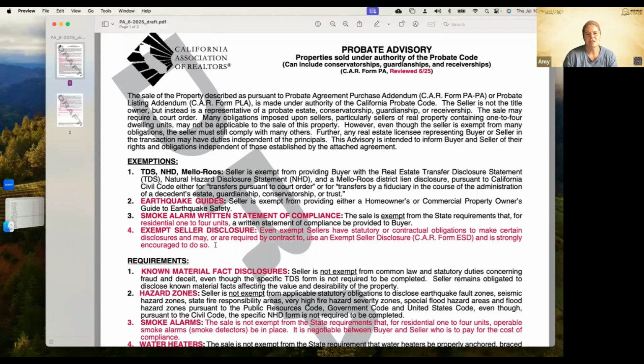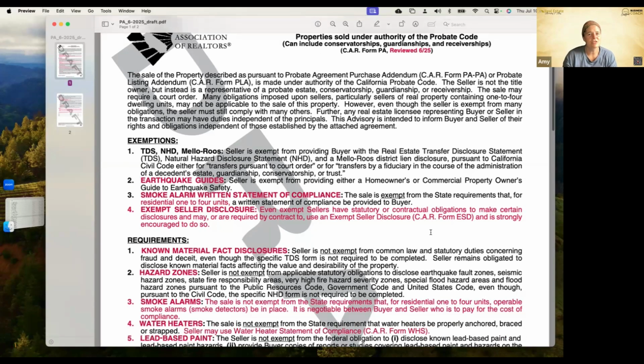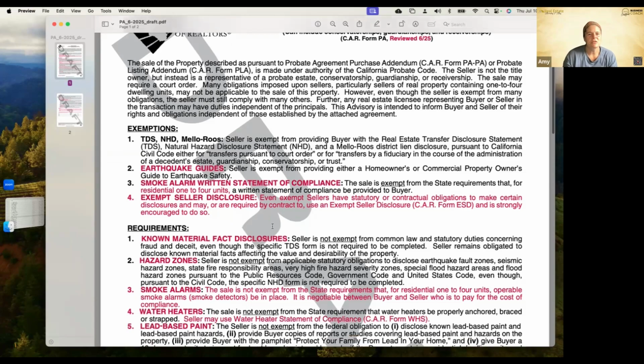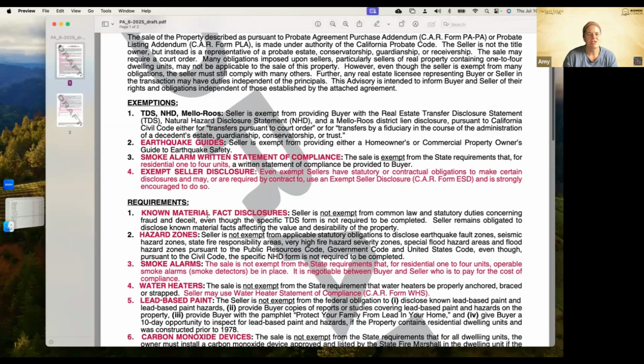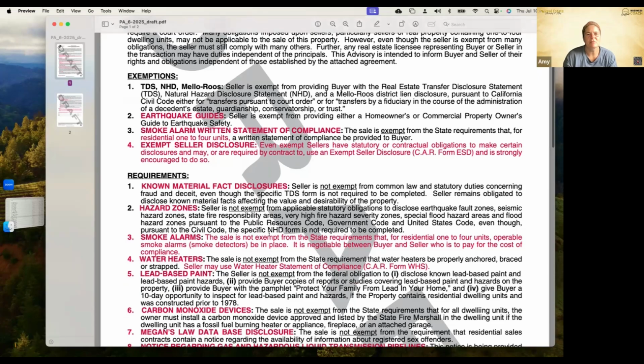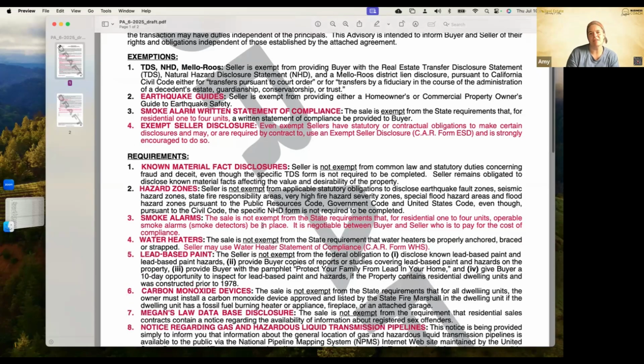The exempt seller disclosure, even exempt sellers have statutory, right? They don't have to do the regular TDS or SBQ, but they do have to do the exempt seller disclosure, or they should. It says they're strongly encouraged to do so. Known material facts, they're still required to do that. Here they just changed the layout of it. Smoke alarms, the sale is not exempt from the state requirements that for residential 1 to 4 units, operable smoke alarms be in place. It's negotiable who pays for those.